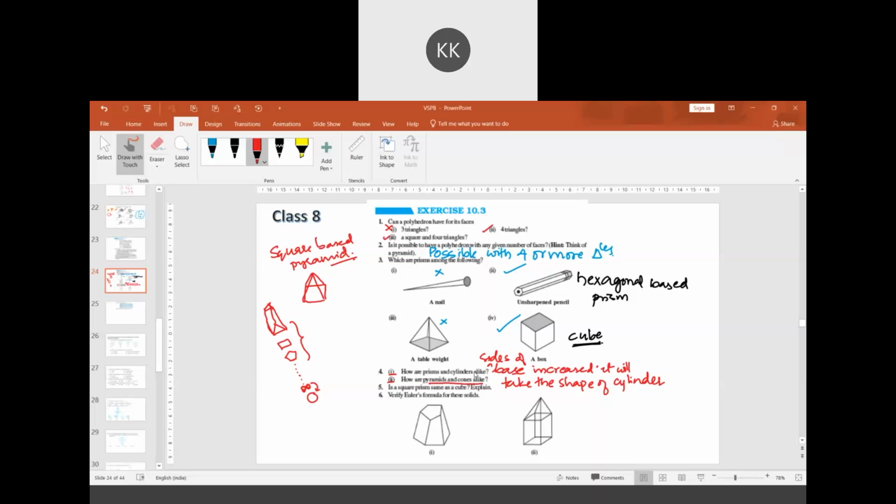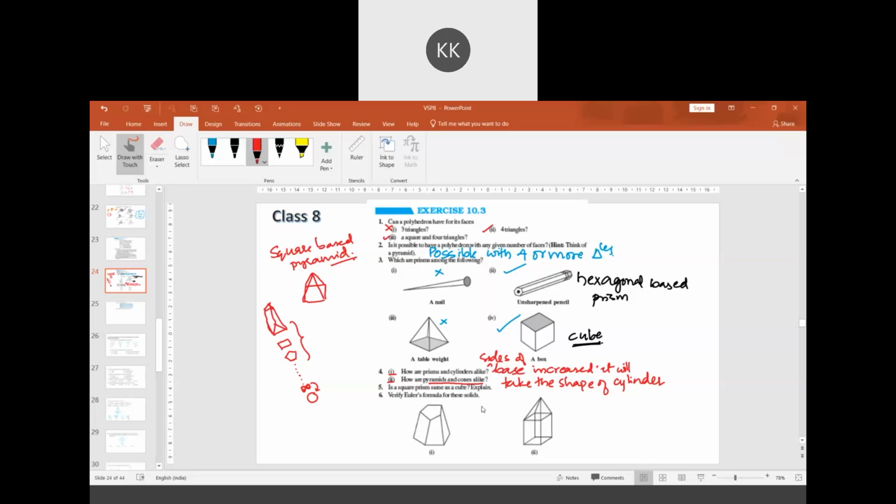If you increase the sides of the base of a pyramid to an infinite number of sides, the base becomes a circle, and the solid becomes a cone. A cone has only two faces. So the answer is more similar to the previous answer: as the sides of the base increase, it will take the shape of a cone.